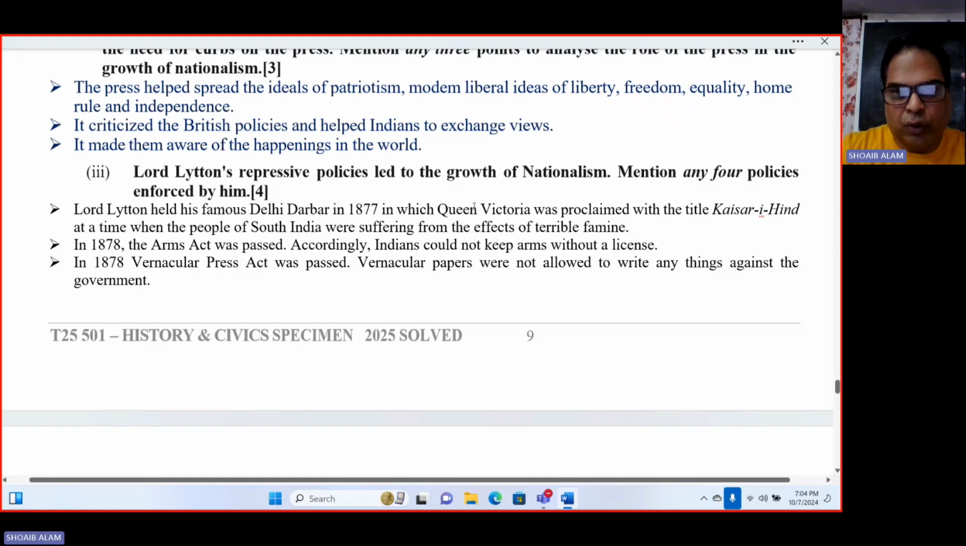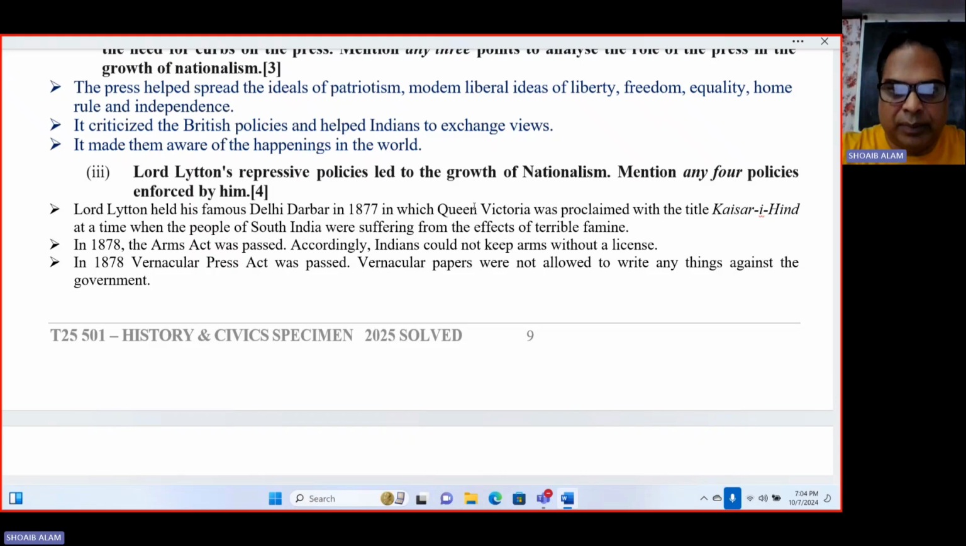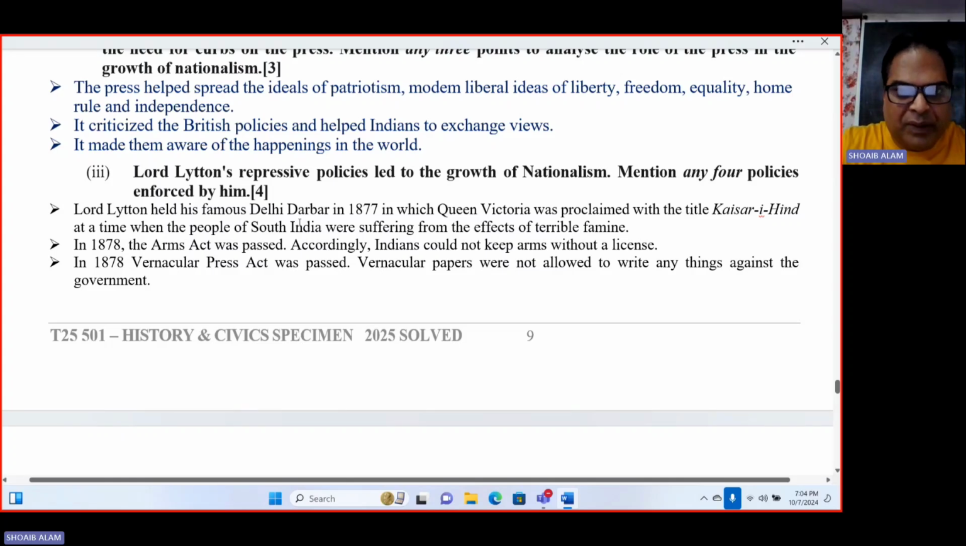in order to title Queen Victoria as the Kaisar Hind, Empress of India. So when this famous Delhi Darbar was held, at that time South India was suffering from terrible famine. This was a time when they needed relief, but they were busy celebrating the Kaiser Hind title given to Queen Victoria.